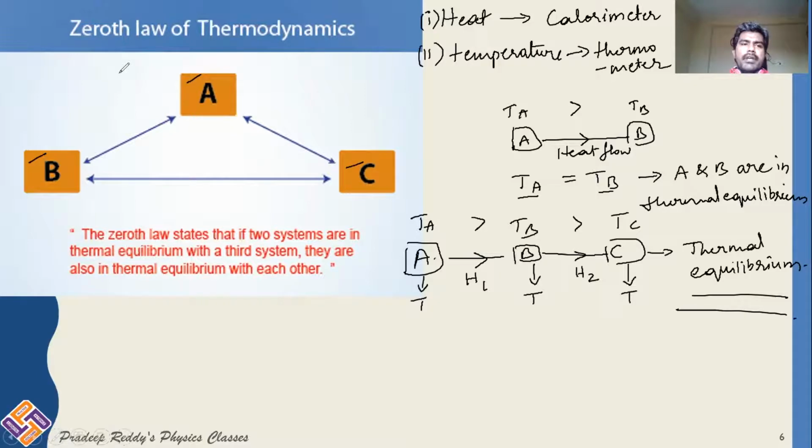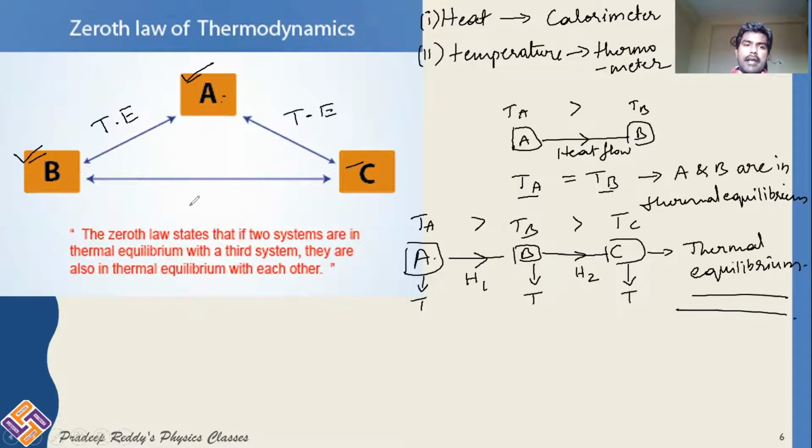Likewise, you take object A and object B in contact with each other. After a certain time, they attain thermal equilibrium. A is in thermal equilibrium with B. Next, C is individually in thermal equilibrium with A. That means A and B are in thermal equilibrium, and A and C are also in thermal equilibrium.